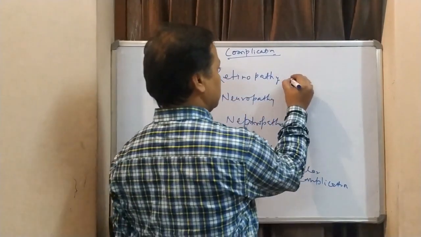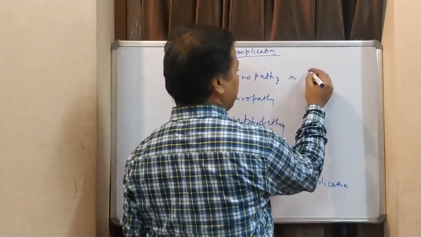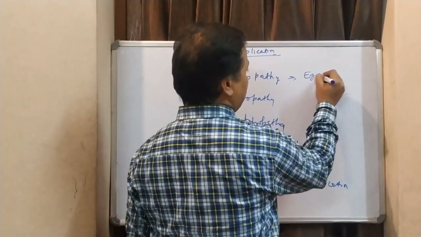Retinopathy is where cataract happens and the eye will be damaged.